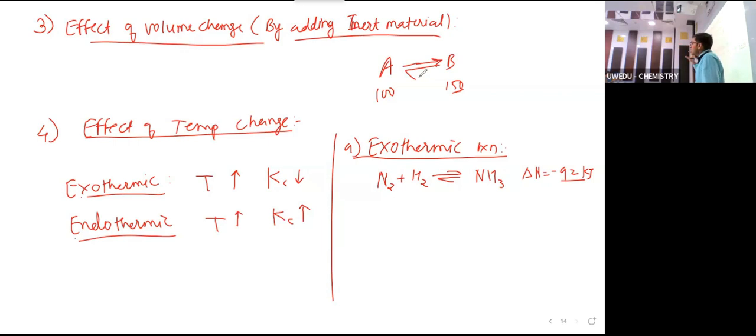So if you are decreasing, it is 100 degrees Celsius, it is going to 150, but you are making it cool. So it is not reaching 150, it is 130, 120. So again, it will try to make it 150. So production is going on. And that's why in an exothermic reaction, temperature is decreased to increase the production. Write down. In exothermic, in this reaction, temperature is decreased to increase the product.